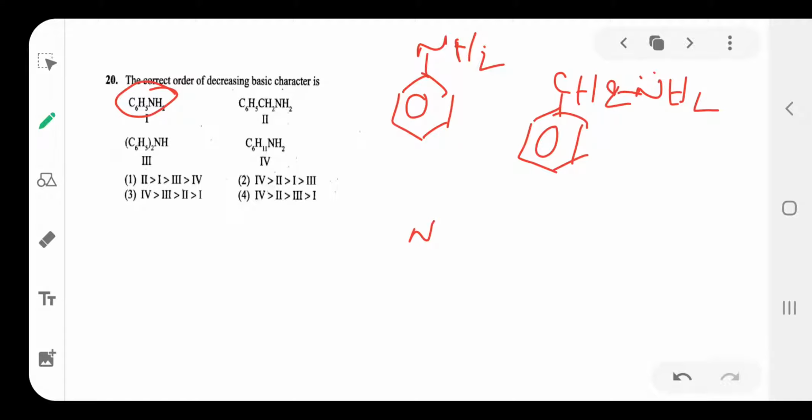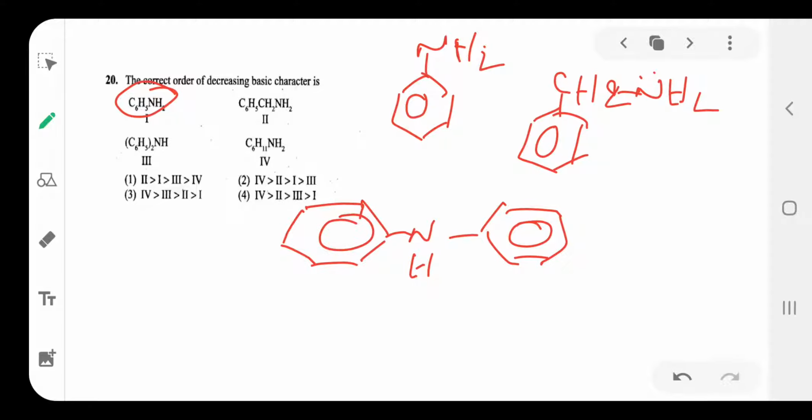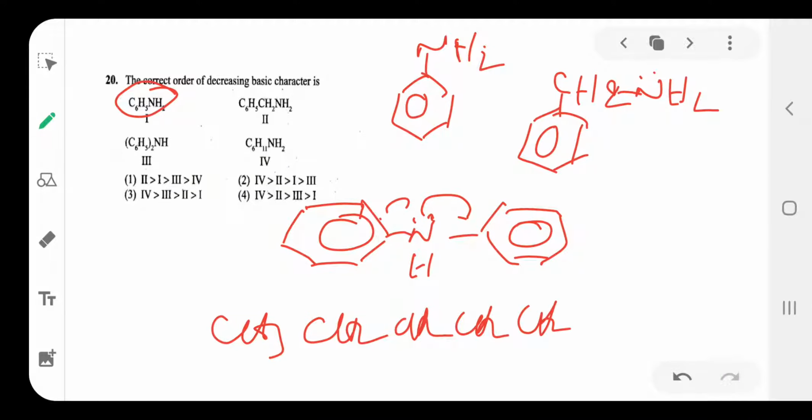Next, diphenyl amine. Here the lone pair of electrons is not available because it is involved in resonance structures, so it has very little basic character. The last one is C6H11, meaning CH3, CH2, CH2, CH2, CH2, CH2, NH2, numbering 5, 6, 7, 8, 9, 10, 11.